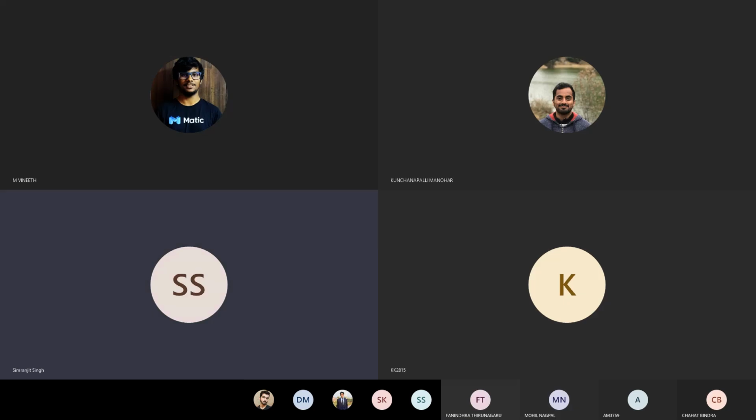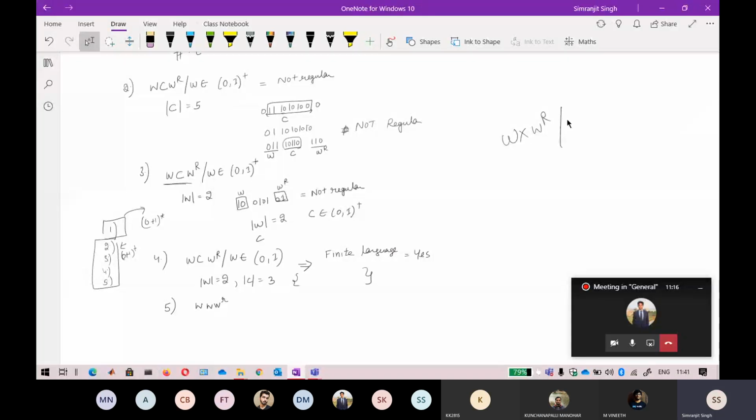Okay. So now in this one, you have seen WCWR. Sometimes it is given as WXWR. In the question, it will be given W belongs to 0 plus 1. If it belongs to 0 plus 1 star, the star will not specifically be given. It can be given or it cannot be given. But if it is raised to the power of plus, it will always be given. It means that every W or X has a least length of 1, so at least one string should be possible in that one. I'm only discussing that portion here.